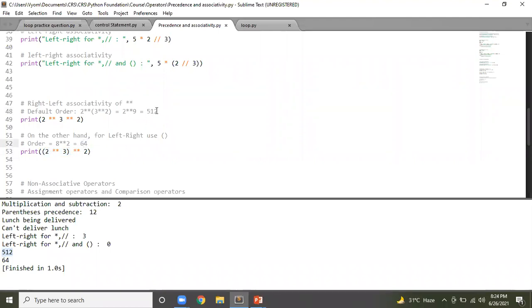This is very important to understand. Associativity in case of exponent is from right hand side to left hand side. But the best way out is always to use these brackets in order to make sure that you are performing the operation correctly, because brackets have the highest precedence. I think this concept we haven't covered in our previous session, so I quickly wanted to cover this with you.